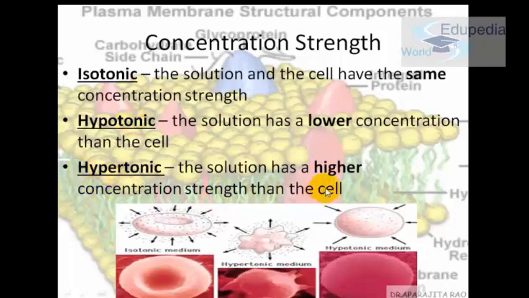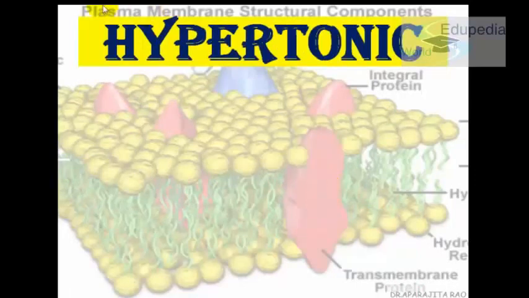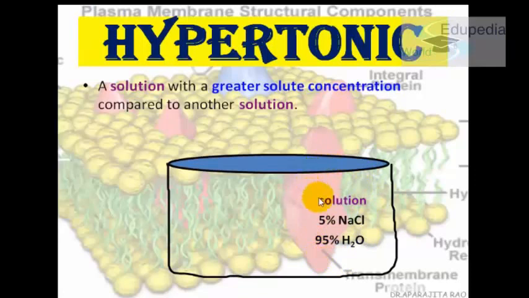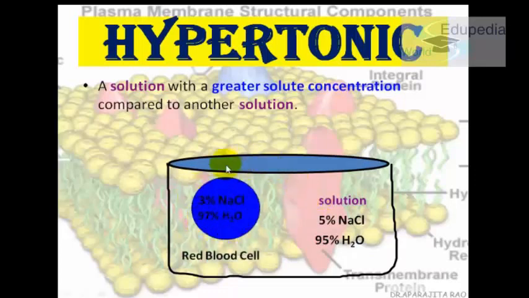Suppose hypertonic, hyper means more, so it will have more concentration. This is a solution. There is a cell, and outside the cell there is some solution kept. This is the cell and this is the solution. Now it has to be hypertonic. The solution is hypertonic, so we mean that there is more concentration of solute in the solution as compared to the cell. So if we see, this one has 5% NaCl and this one has 3% NaCl. So water concentration is higher here and lesser here.